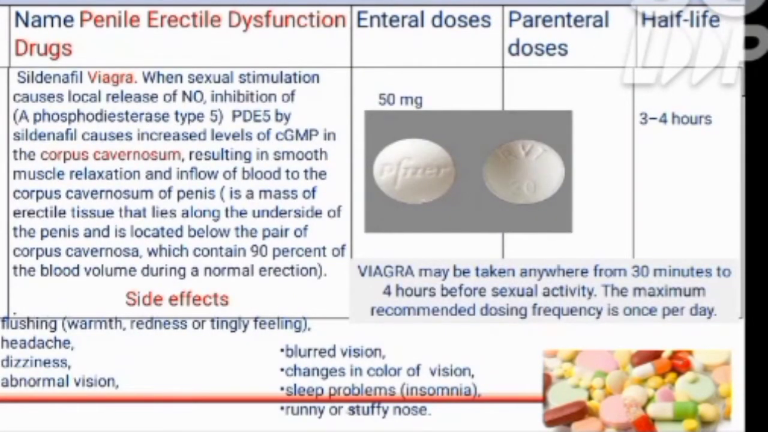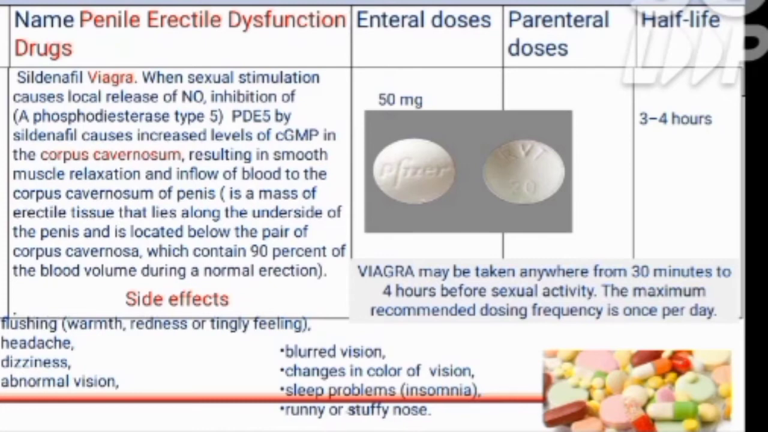The sildenafil Viagra, when sexually stimulated, causes local release of NO, nitric oxide. The inhibition of PDE5 by the sildenafil causes the increased level of cyclic GMP in the corpus cavernosum, resulting in the smooth muscle relaxation and flow of the blood to the corpus cavernosum of the penis.